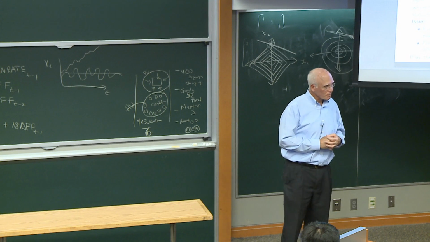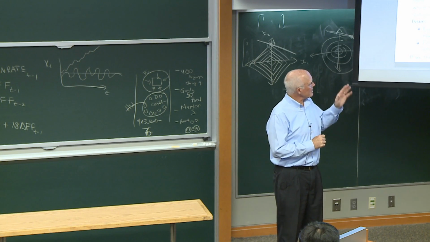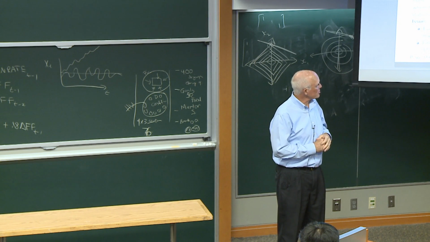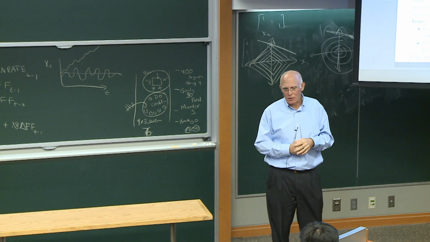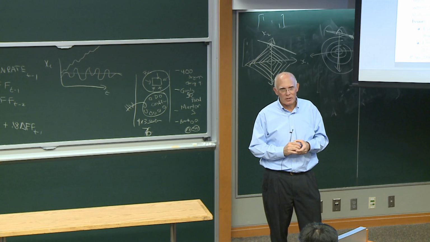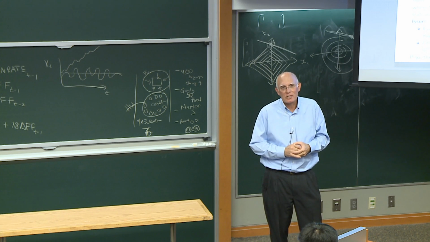And so these linear combinations basically represent the stationary features of the process, and those features can be apparent without looking at differences.